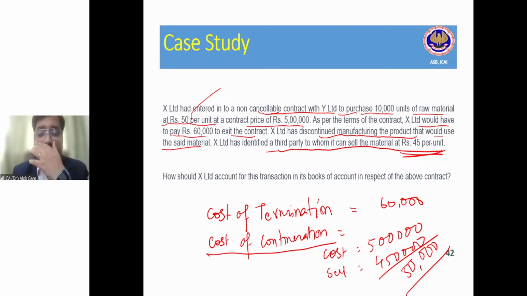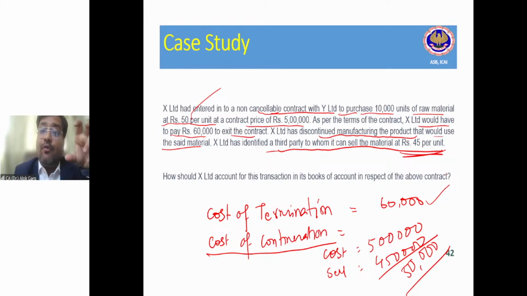So what is the cost of exiting from the contract? 60,000 rupees is the cost of termination. But X Limited has already discontinued manufacturing the product in which this raw material is required to be used. So there is no use for this raw material, but X Limited has identified one party to whom it can sell this material, but he will only pay 45 rupees.